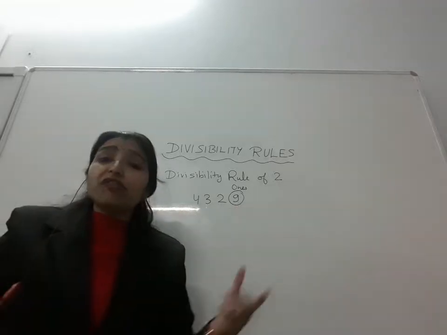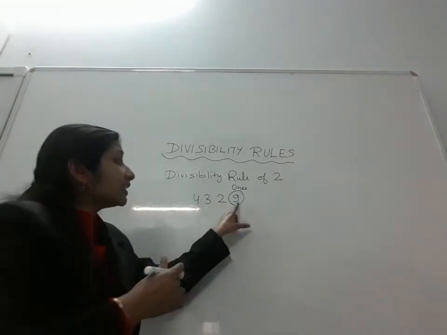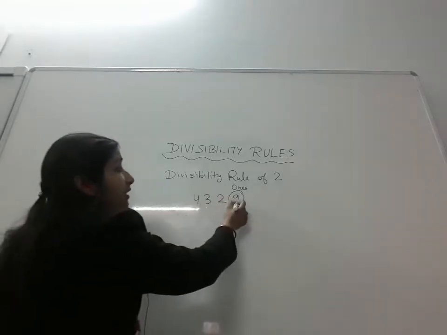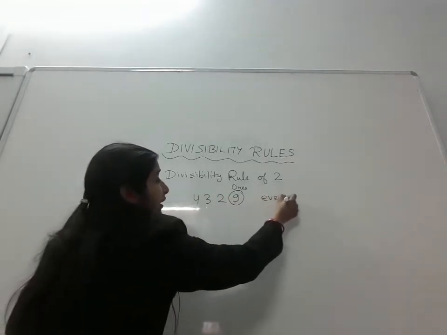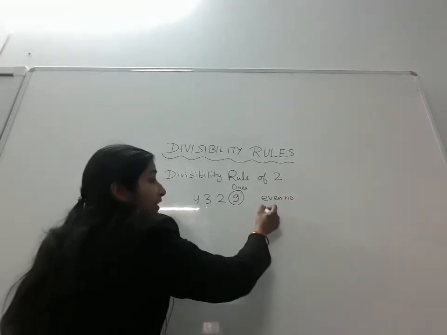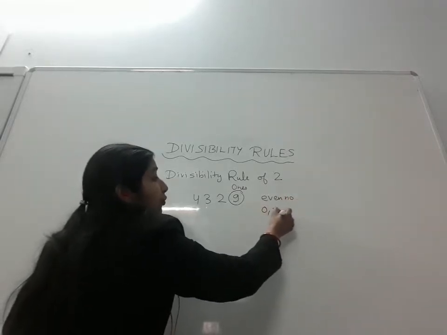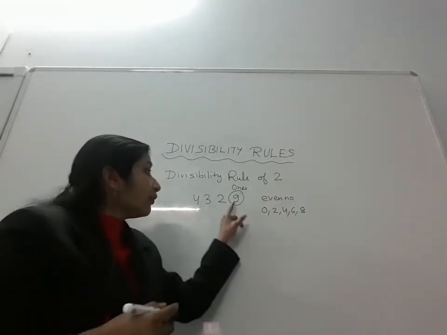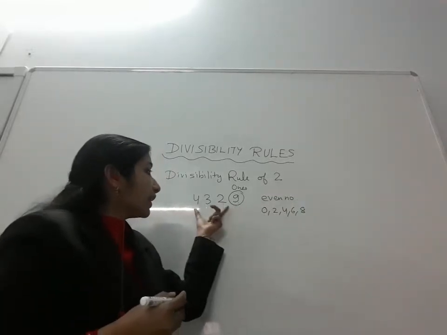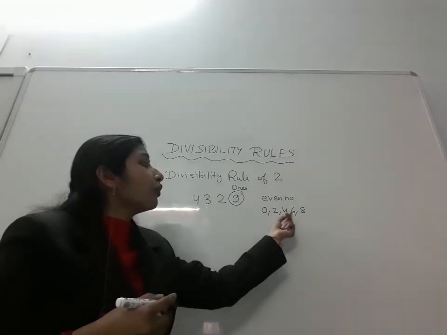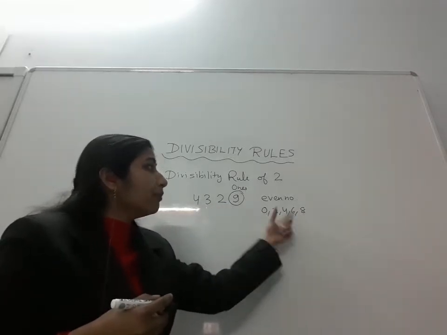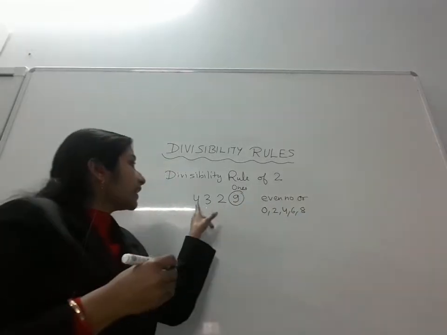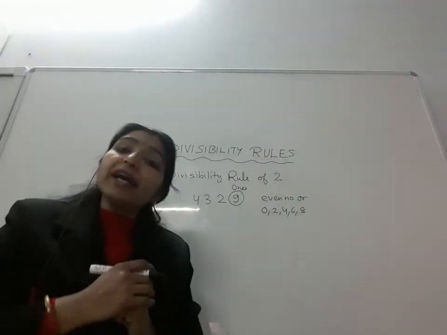Whatever the number is given, big or small, you just check its ones place. If this ones place is an even number, or you can say it is 0, 2, 4, 6, 8, either of these, then you can say this number is divisible by 2.